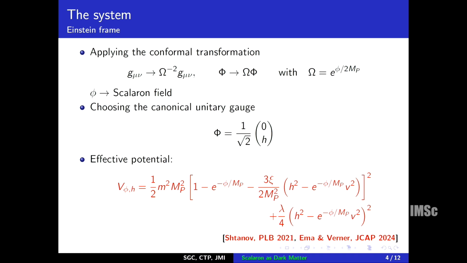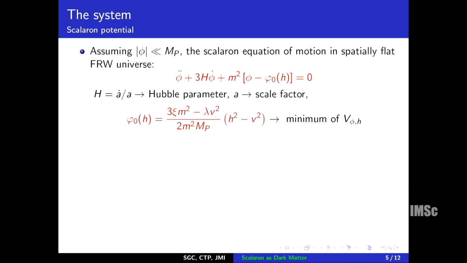Now, having this potential, we can write down the evolution equation for the Scalaron, where we have assumed that this phi field is much smaller than the Planck scale. So, this is now the evolution equation, where this phi 0 h is the minima of the effective potential. As we can see, this minima depends on the Higgs field. So, if the Higgs field has dynamics, then this minima will also shift. Now, let us consider a very specific condition, which is this condition. If this condition is satisfied, then phi naught h is 0. So, the scalar field is effectively free, and we have this equation.